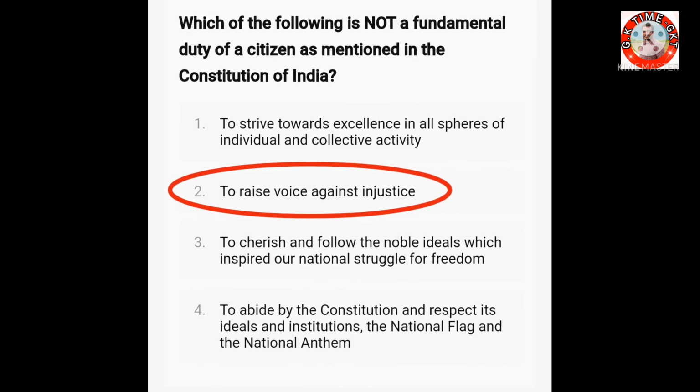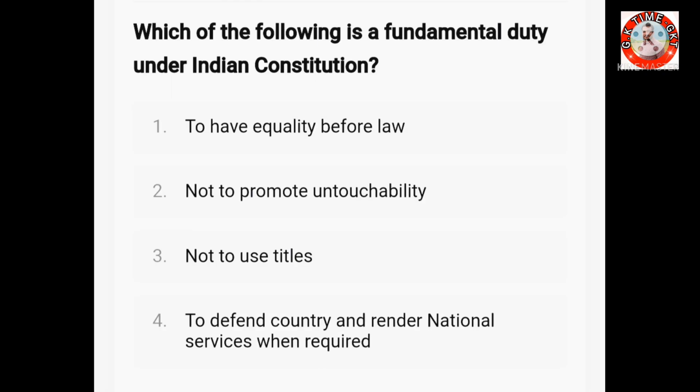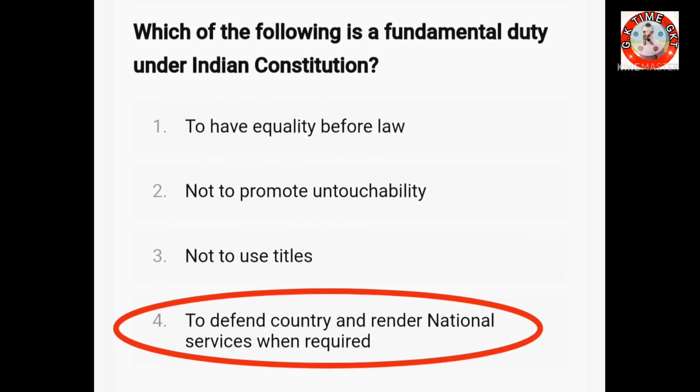Then the next question. Which of the following is a fundamental duty under the Indian Constitution? To have equality before law. Option 2. Not to promote untouchability. Option 3. Not to use titles. And option 4. To defend the country and render national service when required. The right answer is to defend the country and render national service when required.